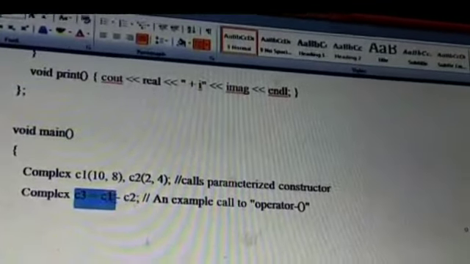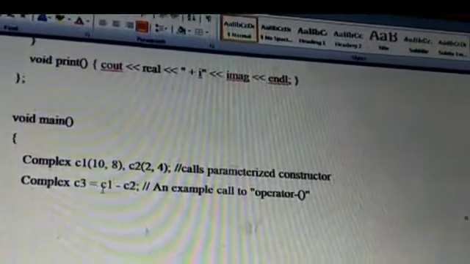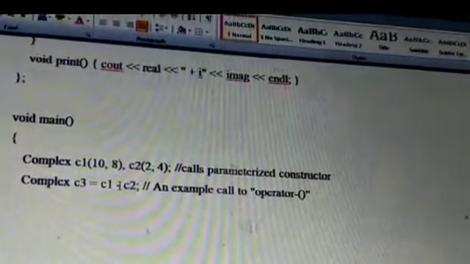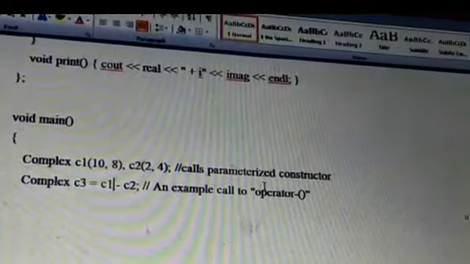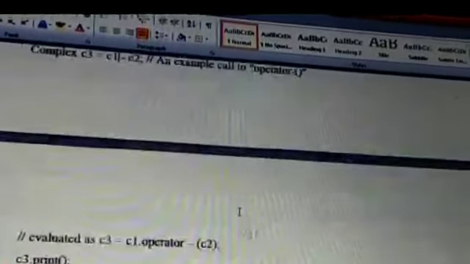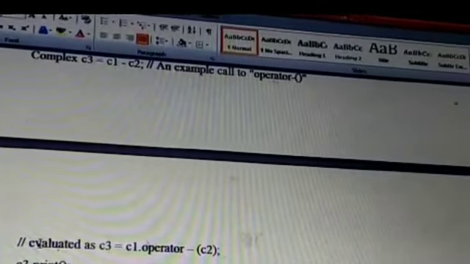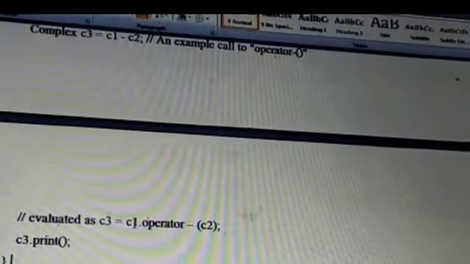This is the line which is calling the operator function. You mark, C1 and C2 are the objects, and we have used simple syntax for the minus operator. Okay? So this is going to call the operator function. Now how will it be called? Just check. It is evaluated as C3 = C1.operator-(C2). This is again the most important line. The operand which we have written before the operator will be passed implicitly, and C2 is taken as the argument.